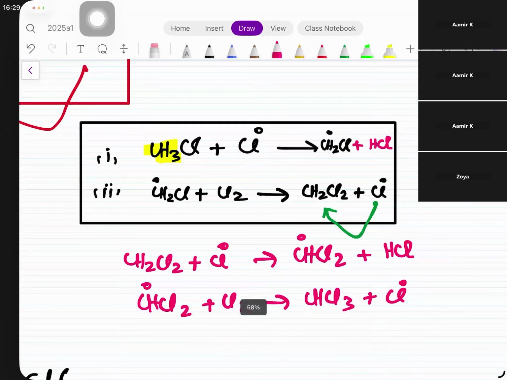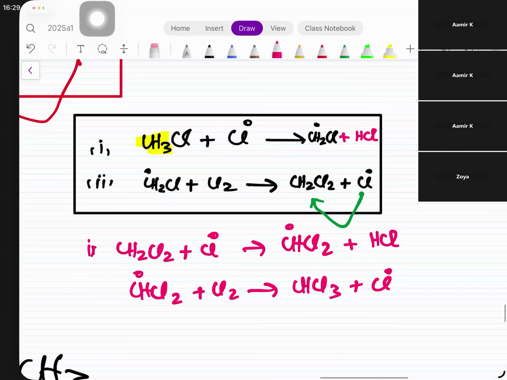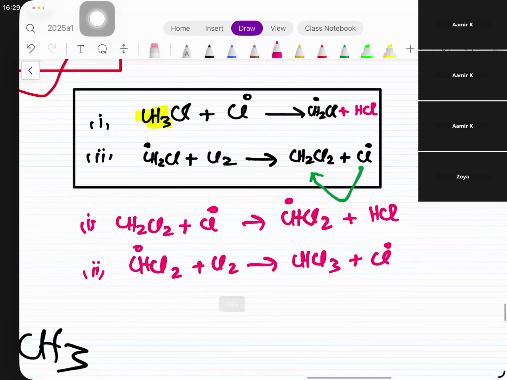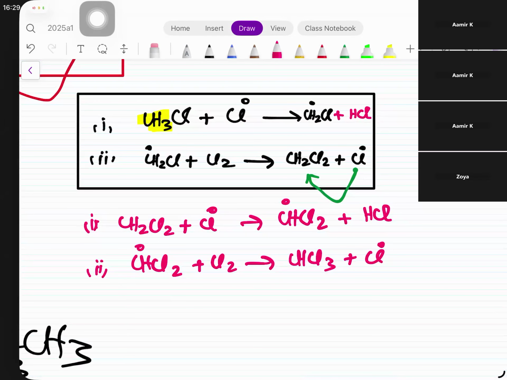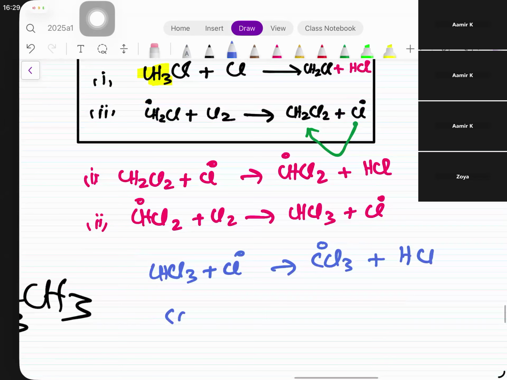क्या reaction is gonna stop here? Two more reactions. Okay, in the next step again, still one hydrogen left. So CHCl3 plus Cl free radical gives us what? CCl3 radical plus HCl, and then CCl3 free radical plus Cl2 gives us what? CCl4 plus Cl radical.